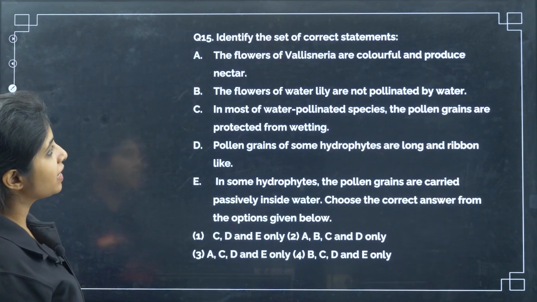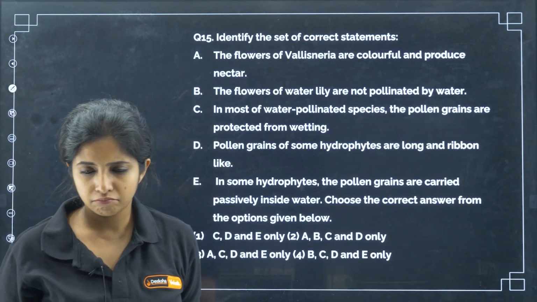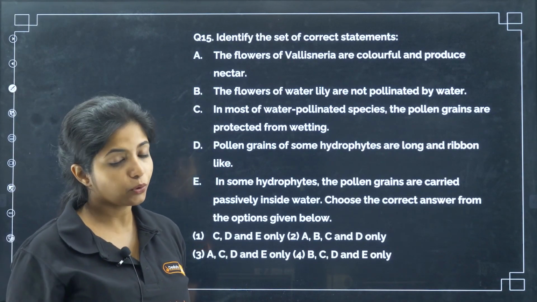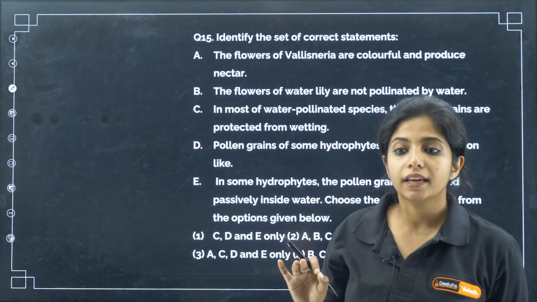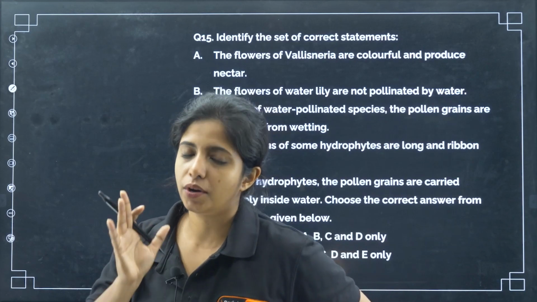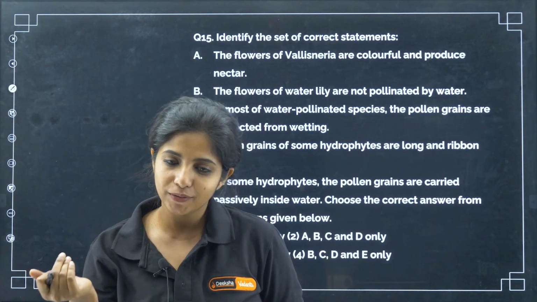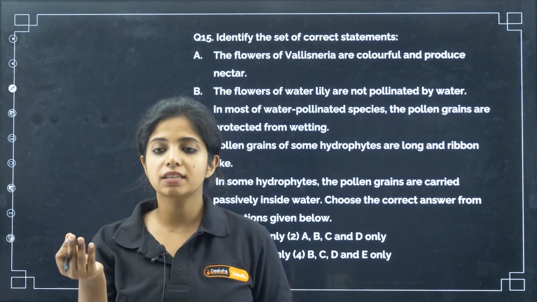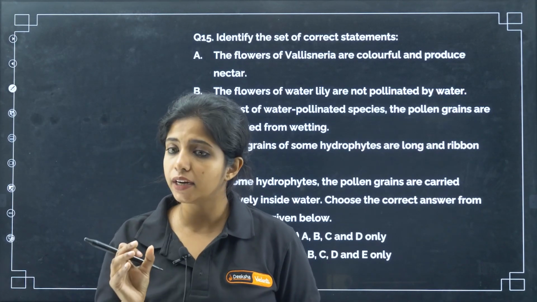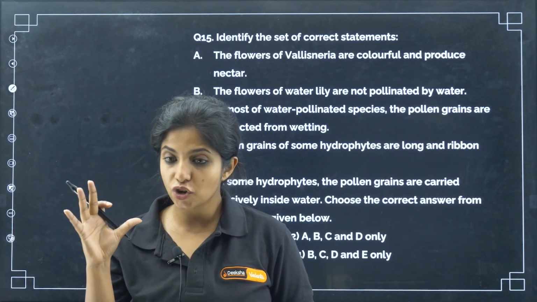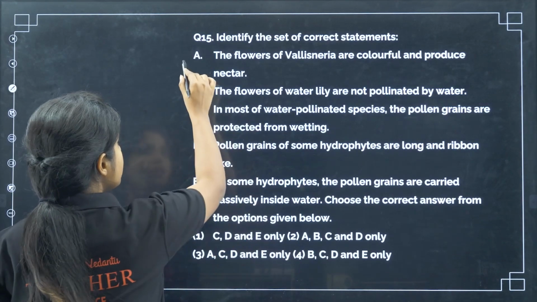Fine. Now, identify the set of correct statements. The flowers of Vallisneria are colorful and produce nectar. Now, you have to remember this. There is no trick to tell otherwise. Vallisneria is a plant that is pollinated by water. Now, can water see anything? No. So, does it have to be colorful? No, my dear children. So, flowers of Vallisneria being colorful and producing nectar does not make any sense, because it is not pollinated by insects. It is totally pollinated by water. So, this is a wrong statement.